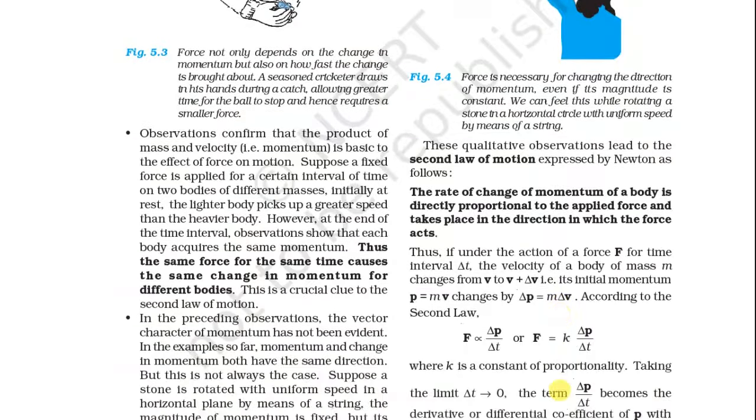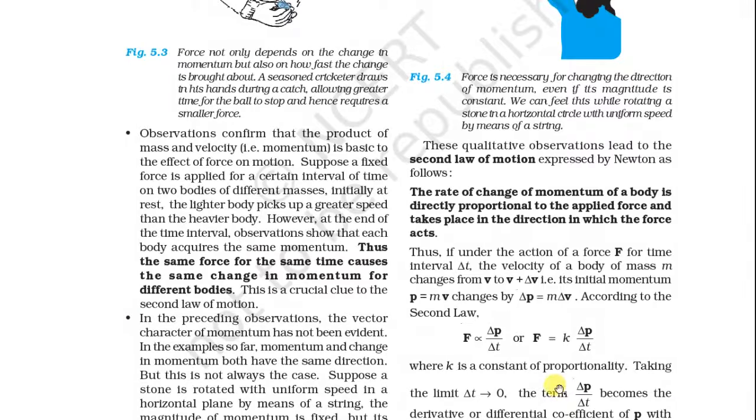Thus, if under the action of a force F for a time interval delta t, the velocity of a body of mass m changes from v to v plus delta v, its initial momentum is p equals mv and the change of momentum is delta p equals m delta v. So according to the second law, F is proportional to delta p by delta t. So F equals k into delta p by delta t, where k is the constant of proportionality. Taking the limit.